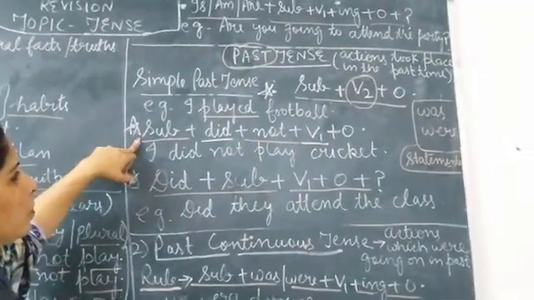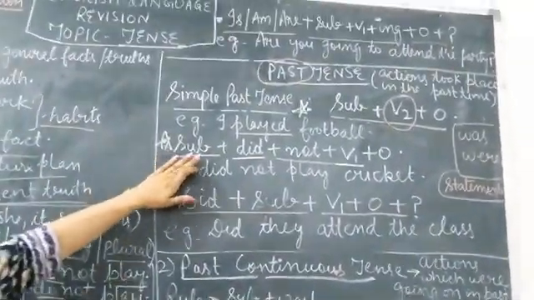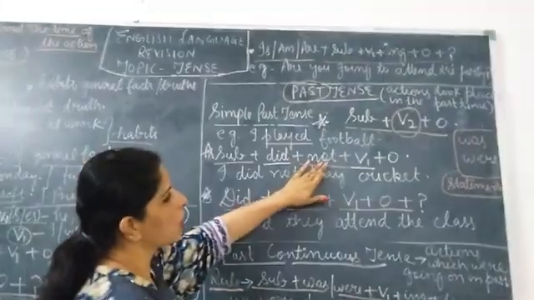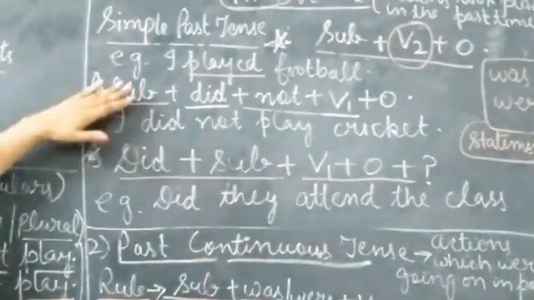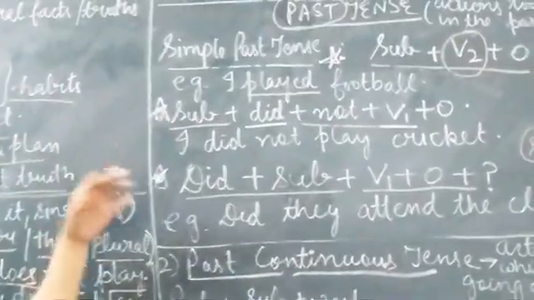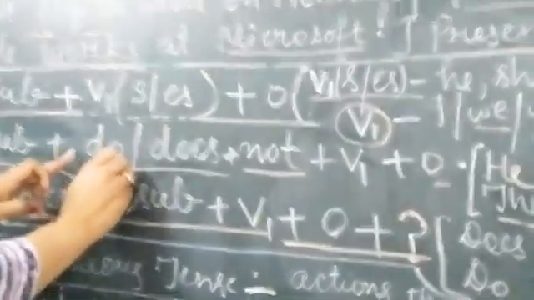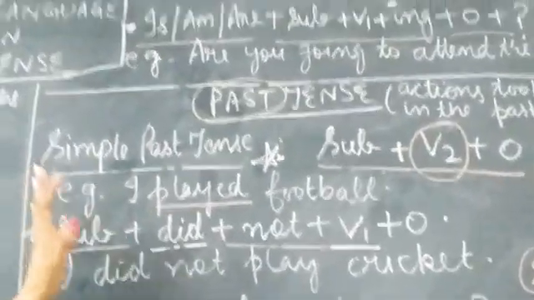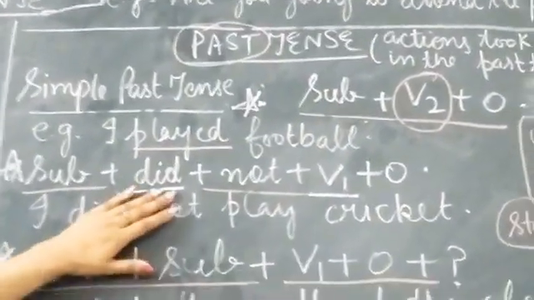Then, when we have to write the negative form of the simple past, the rule is subject plus did plus not plus verb first form plus object. With all the subjects, whether it is I, we, you, they, he, she, it, singular, plural, whatever it is, we always use did. Unlike present tense, where we were using do or does, do with plurals and does with singulars, here it is very easy to remember that with all the subjects, whether singular or plural, first person, second person, third person, we always have to use did.